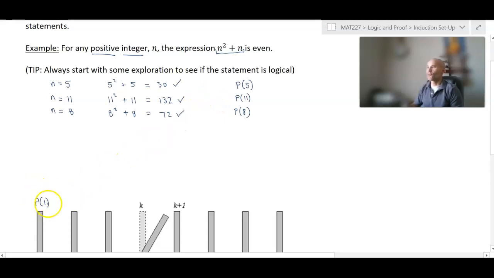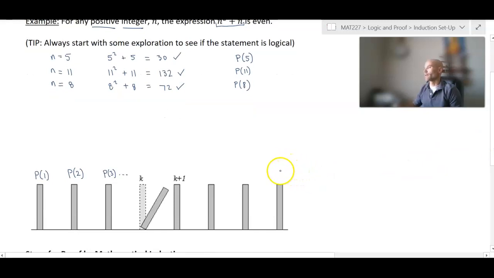So we have to prove P of 1. Then we have to prove that this formula is true for P of 2, that when n is equal to 2, the expression n squared plus n is even. Then for P of 3, and so on. This goes on to n approaching infinity, because there are infinitely many positive integers.